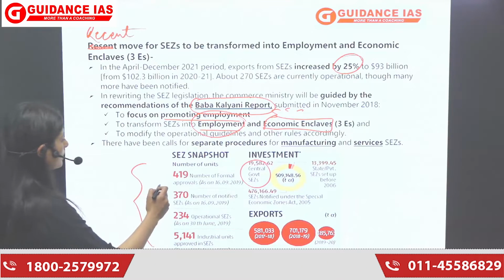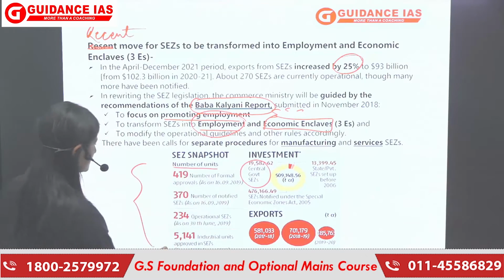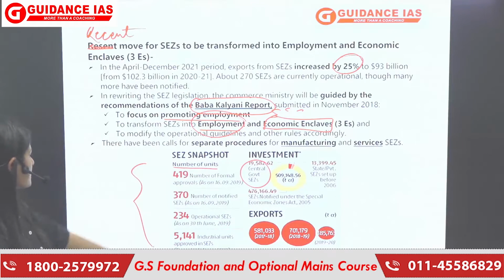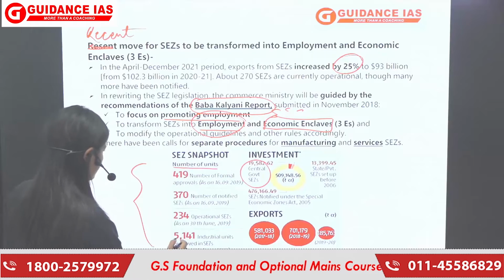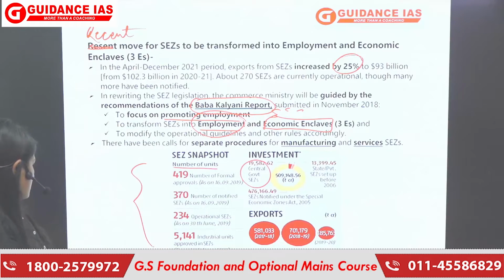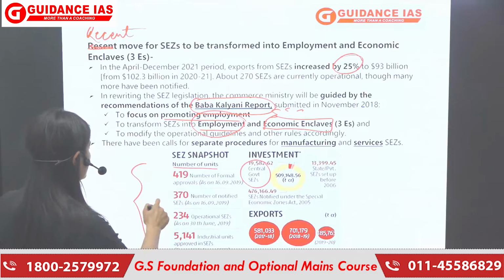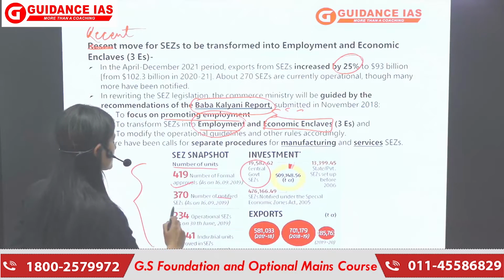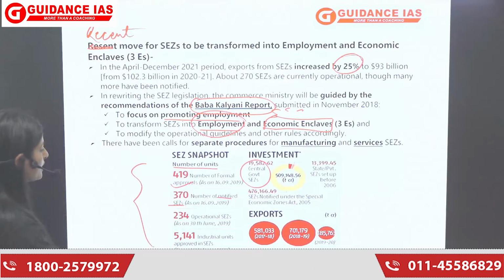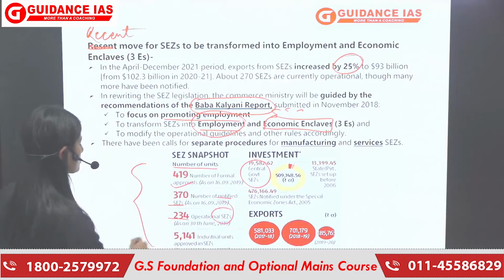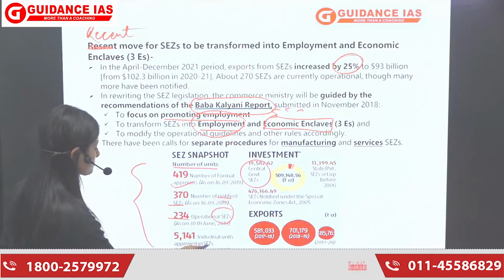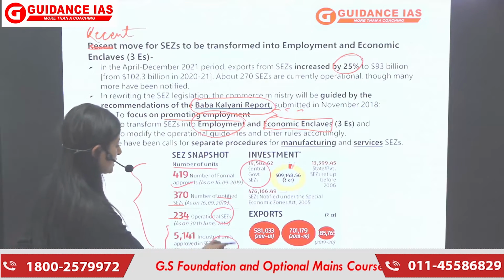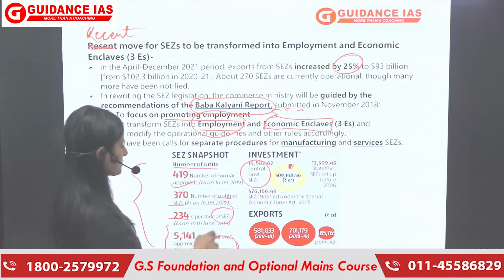Also, it is showing that the number of units has been increasing, right? 2019 में 16 September 2019 में इतना था, and today if... so yeah, here they're talking about the former approvals. ठीक है, here they are talking about the notified SEZs जो 370 हुए, उसके बाद operational हमारे पास 234 हुए, and now if you talk about industrial units approved in SEZs, वो है 5141 as of the date of 2019. Okay, and exports का भी यहाँ पर data is given.